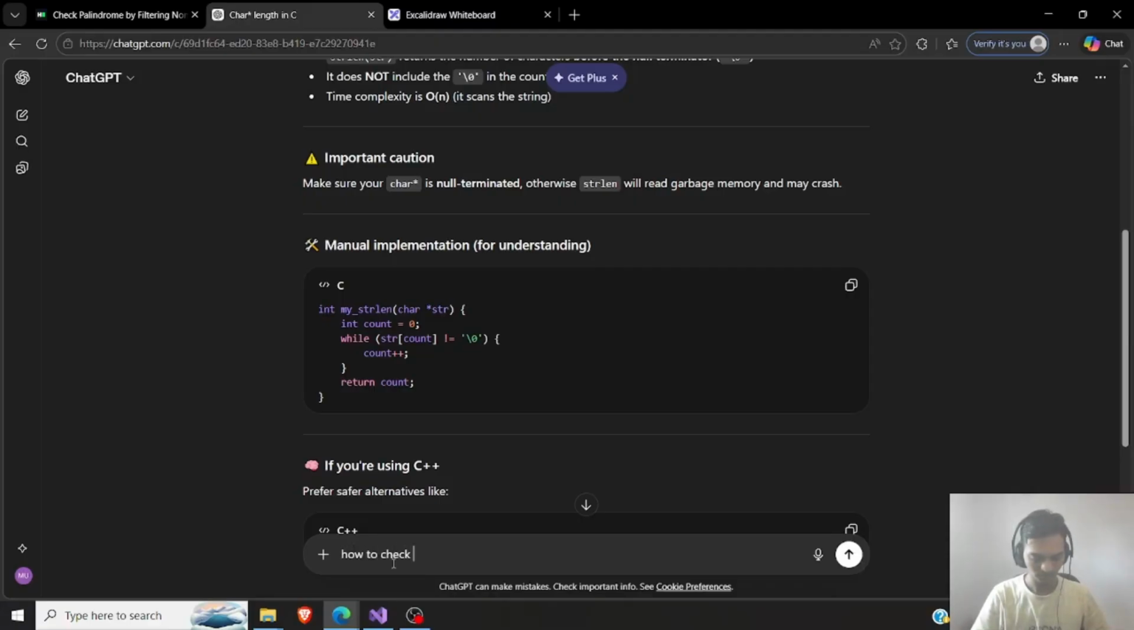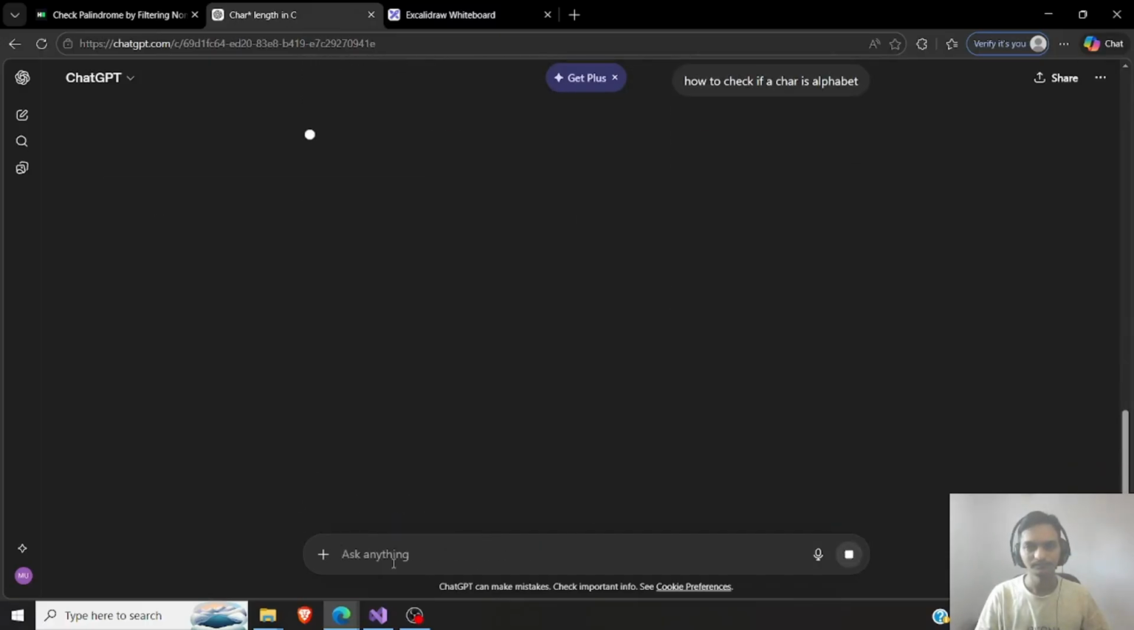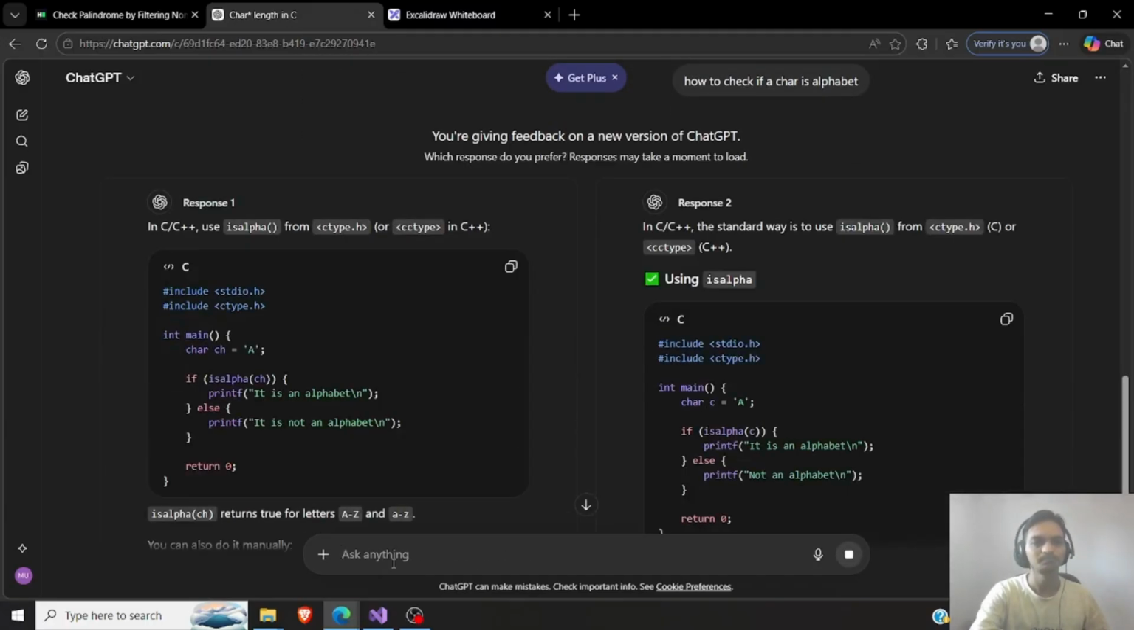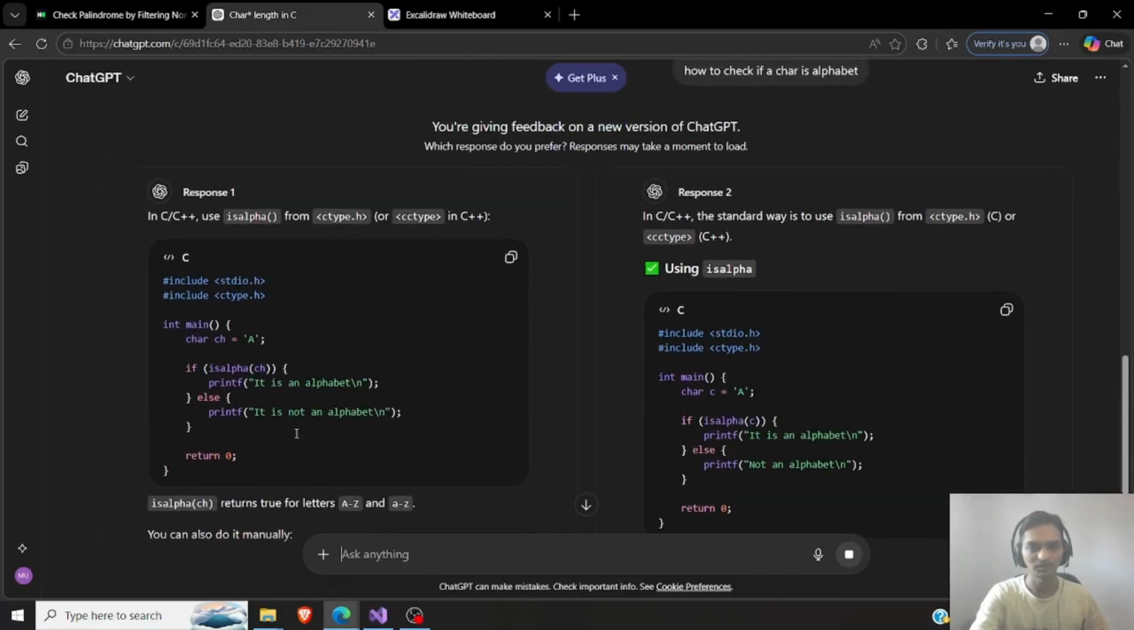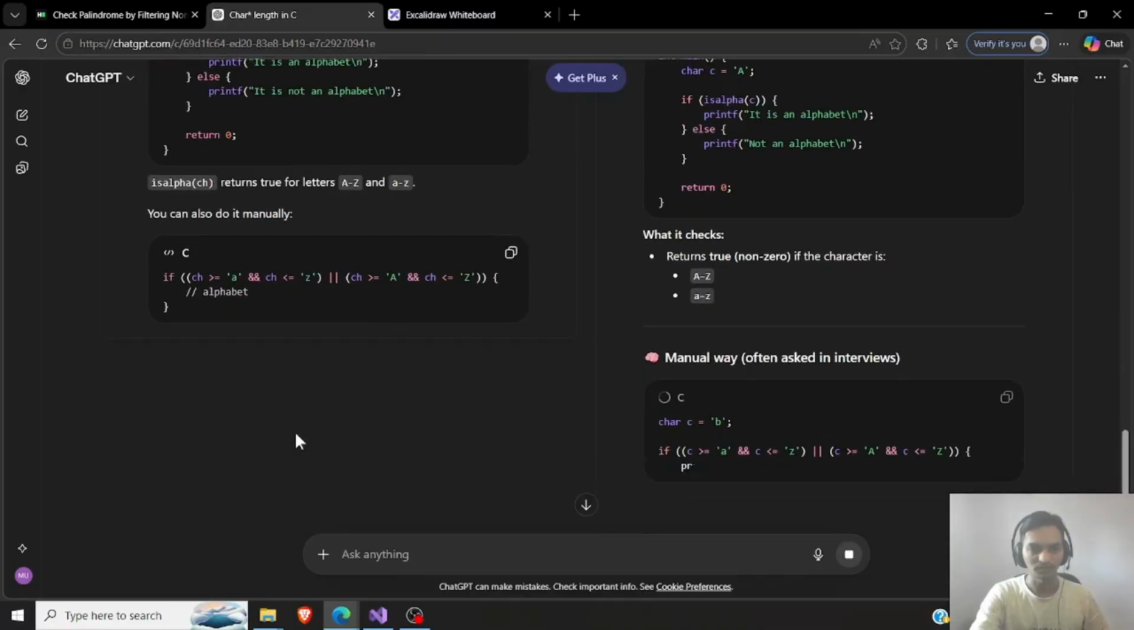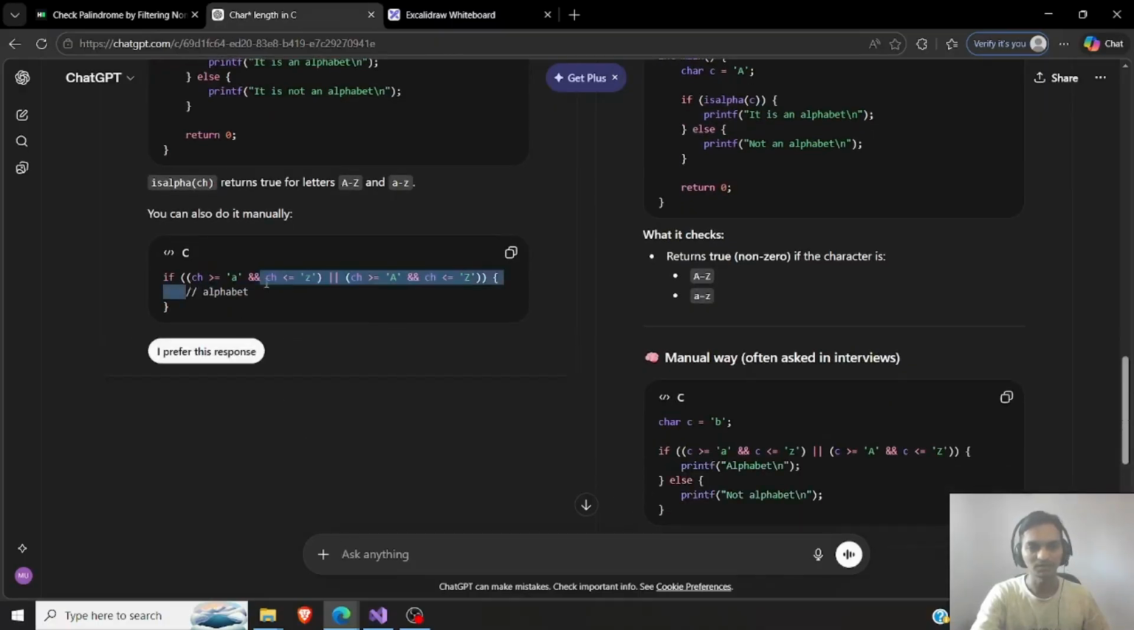How to check if character is alphabet. Okay, it is using isalpha. I don't know why it's getting it from is. So yeah, this is what I was thinking about. If it is between this. Okay, I think I will again need how to make it lowercase.